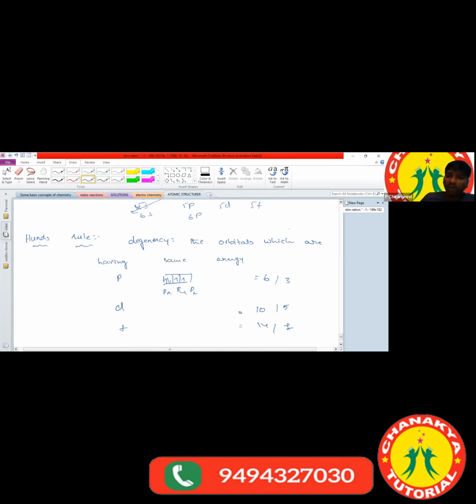Okay, and one more statement also. Half-filled orbitals and completely filled orbitals are more stable. In that also, if you compare half-filled and completely filled, completely filled orbitals are more stable. Now we have got the clarity, all of you? Yes, sir. Okay, so this is about the structure of atom.